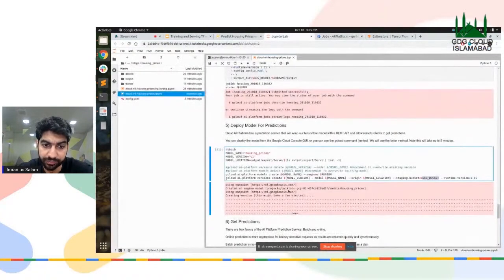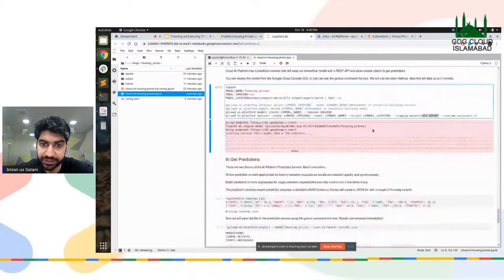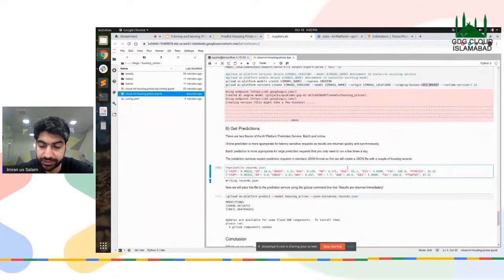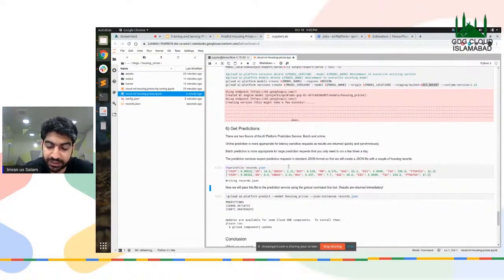Okay. So in the predictions, we've created a JSON of records. Now in this particular JSON, we've taken a key value pair of each feature. So basically there are two rows, and each feature has a value, and we're going to send that value to our model to get the required predictions, right?